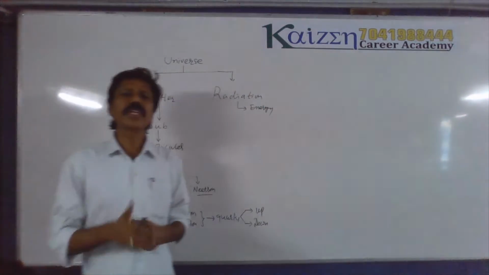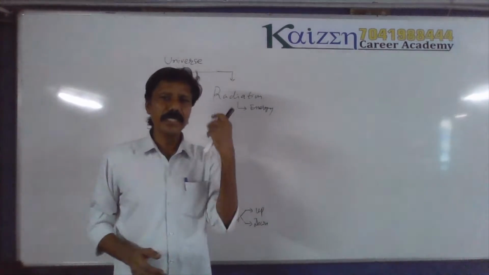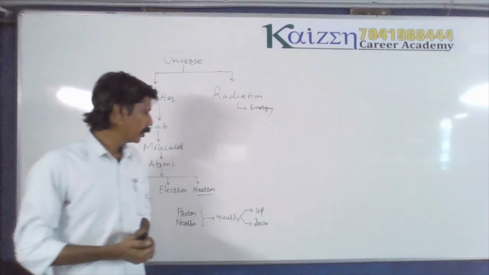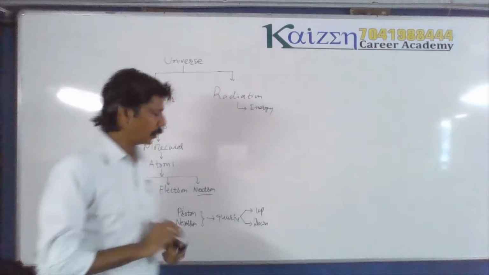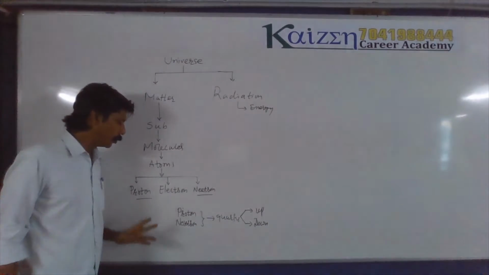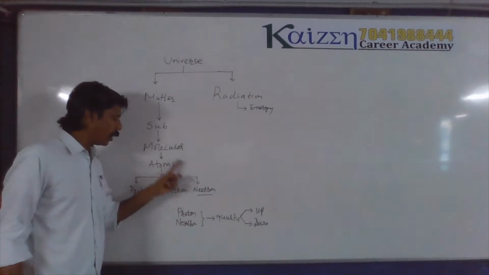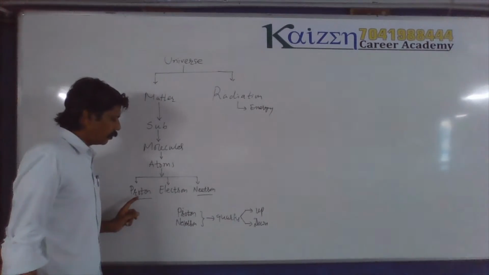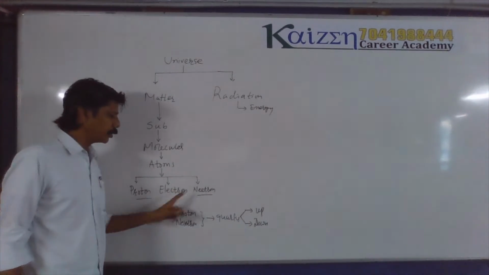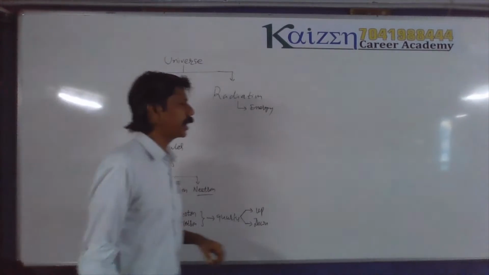And you know very well, if you break the atom, a large amount of energy is produced. That is known as an atom bomb, or we can say nuclear bomb also. So it is not easy to separate proton, electron and neutron from the atom. We will study how they are joined with each other. There must be a force of attraction.